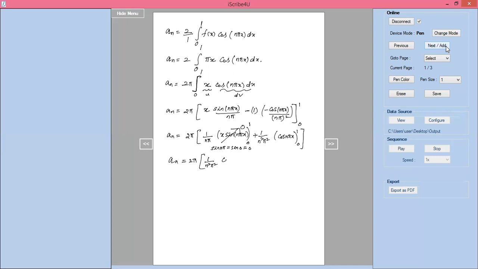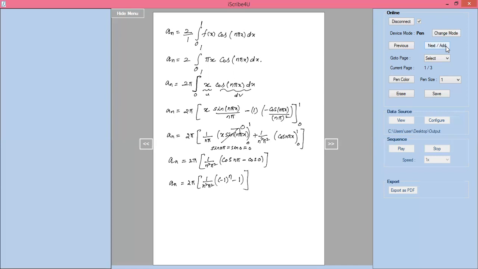First I will apply the upper limit, cos n pi x is there, cos n pi I will apply, minus cos 0 I will apply, lower limit should be cos 0. Now I will get a_n equal to 2 pi into 1 divided by n square into pi square, cos n pi should be minus 1 power n, cos 0 should be 1.